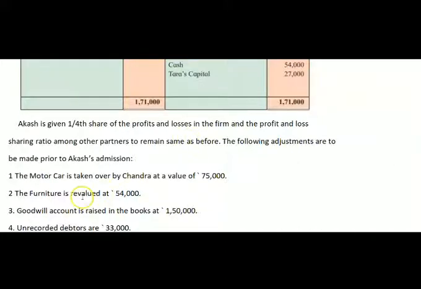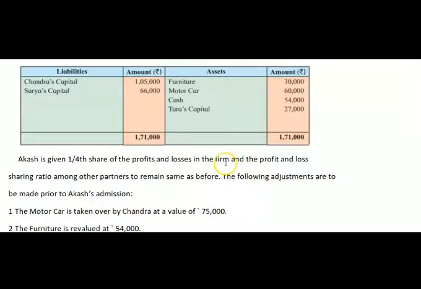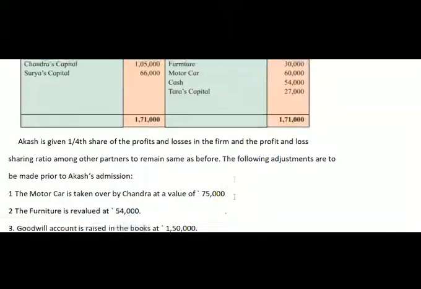Adjustment number 1: the motor car is taken over by Chandra at a value of 75,000 rupees. Here, motor car is an asset taken over by the partner. Whenever any asset is taken over by a partner, our journal entry is partner's capital account debit to realization account. Now see the value here. The value of the motor car given is 60,000 rupees and the partner has taken it for 75,000. So this is an increase in the value of assets, and the effect will come on the revaluation account credit side.